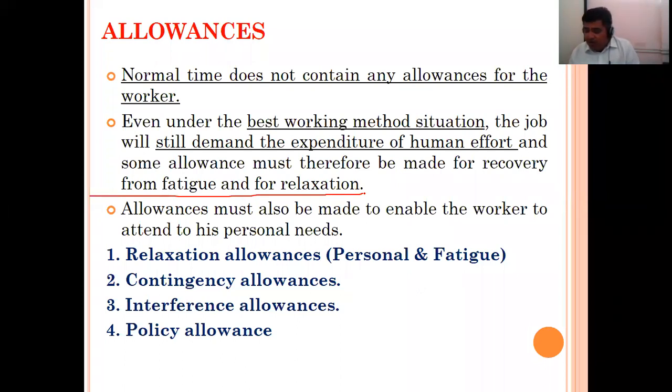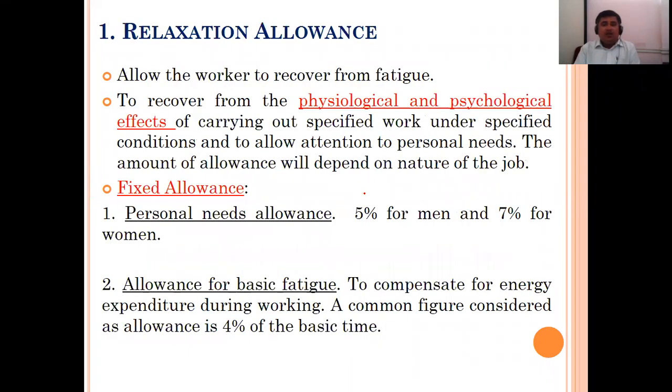Interference allowance. Sometimes some worker may come to you, sometimes the machine is not working properly, sometimes certain different things may happen, that interference may happen. So that is called interference allowance. And policy allowance. The company has decided to give a 15-minute break after every 2 hours of working. So we can call it a policy allowance. All these points we should consider at the time of time study. What these allowances are in detail we will learn.